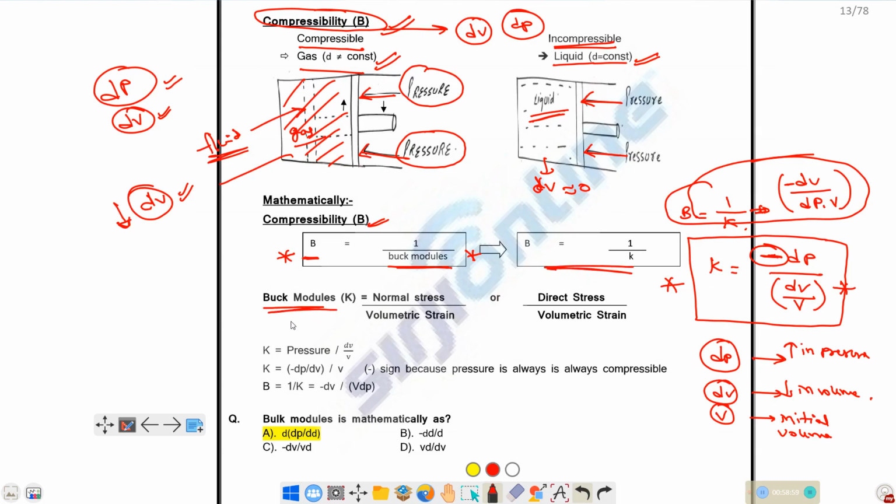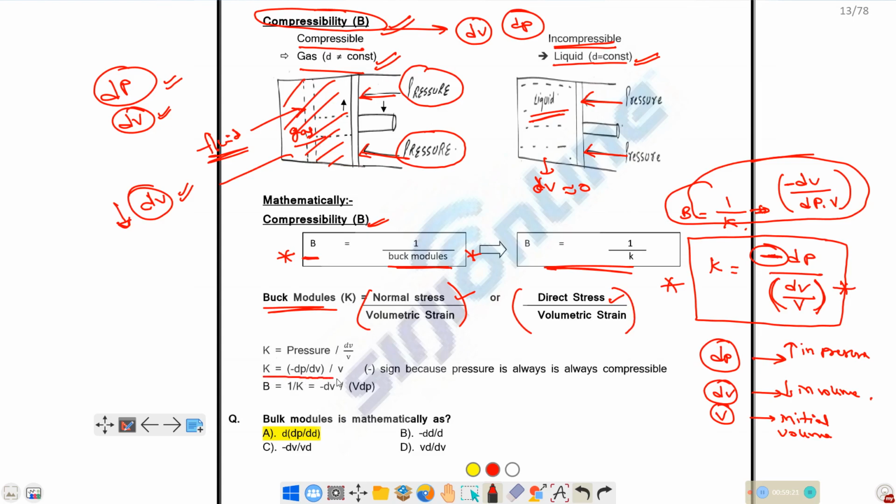So how do we define bulk modulus? It is the normal stress or direct stress with respect to the volumetric strain. dV divided by V, that is change in volume divided by initial volume, is taken as volumetric strain. So dP, the normal stress or direct stress, divided by volumetric strain is taken as bulk modulus. This is the definition.